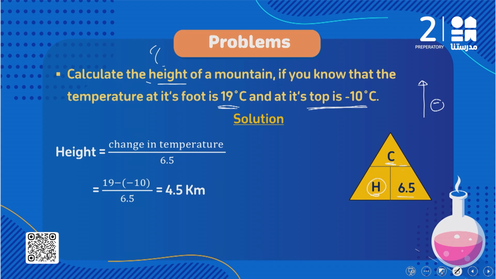Okay so 29 divided 6.5 it equals what? 4.5 kilometer.